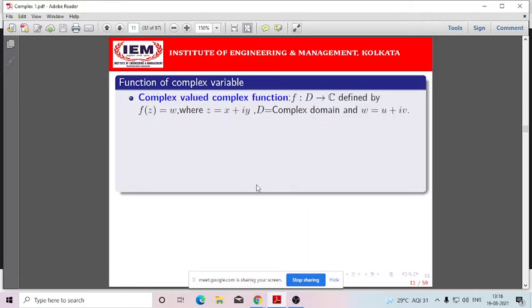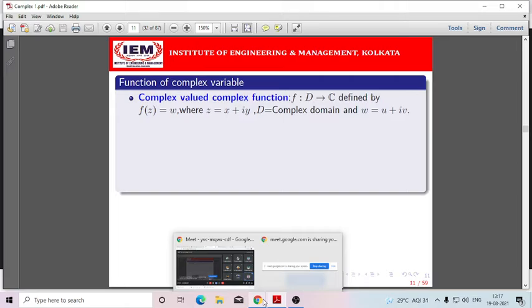So all these things I have discussed: limit points, open set, closed set, neighborhood of a point, and applications of Euler's theorems. So today I'll discuss complex valued complex function. Before that, whenever I discuss the function of complex variable, I'll discuss it by comparing it with your prior knowledge, that means the function of one real variable and function of two real variables, so that you can get ideas about the new topics and correlate them with your previous knowledge.